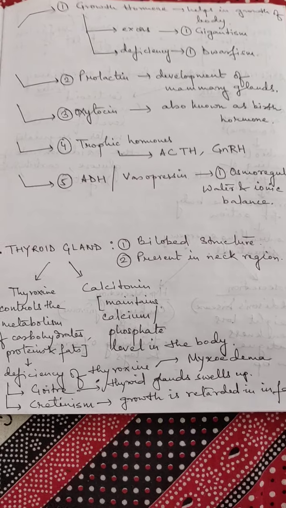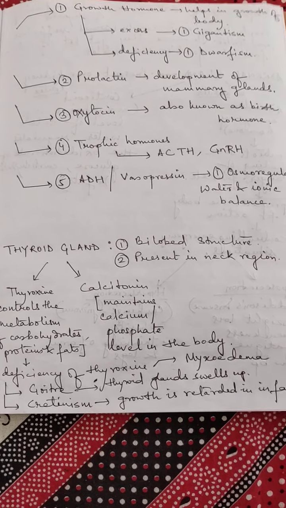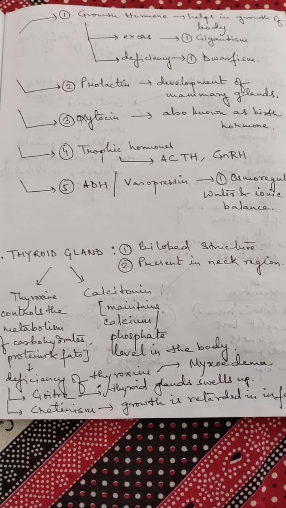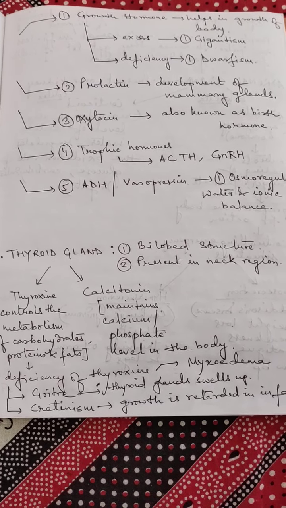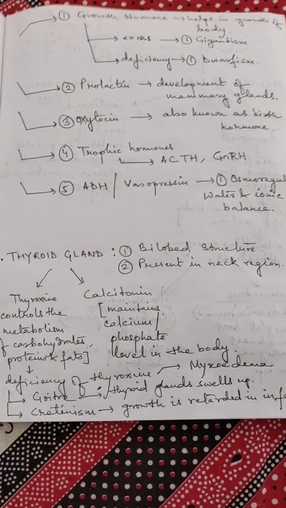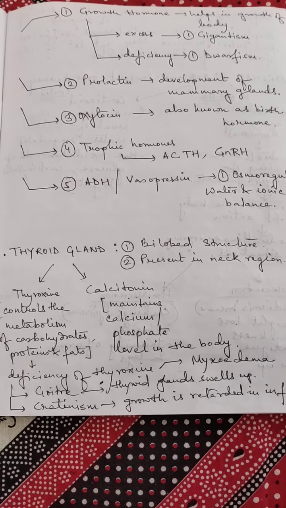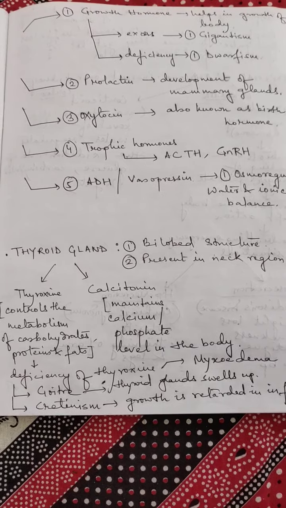Dwarfism means very short in height. I think you have seen many people very short in height, and gigantism means very tall in height, and they also have very big jaws. The jaw structure is very different from a normal person.